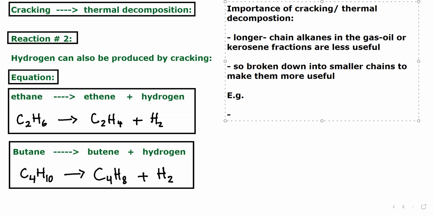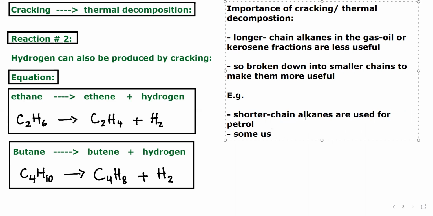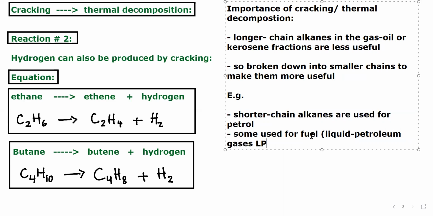Shorter chain alkanes are used for petrol, and some are used for fuel, such as liquid petroleum gases, which is commonly known as LPG. So this is what we will remember.